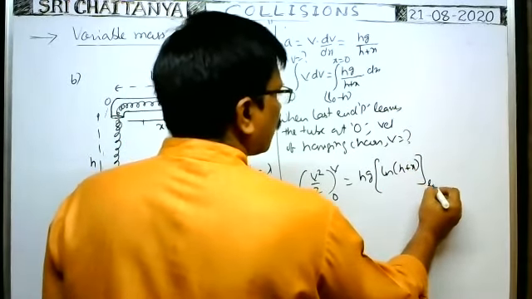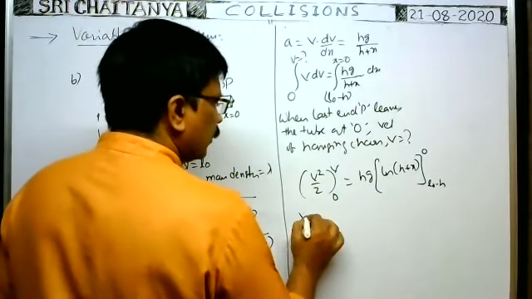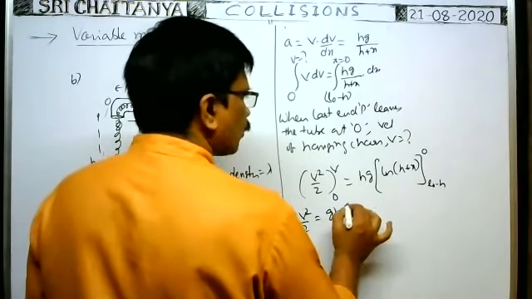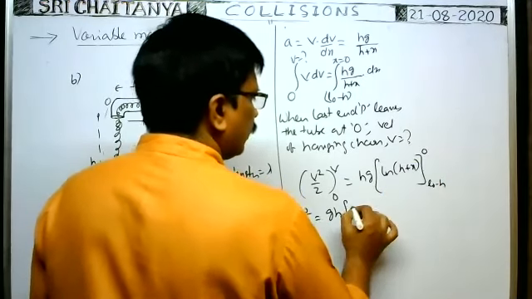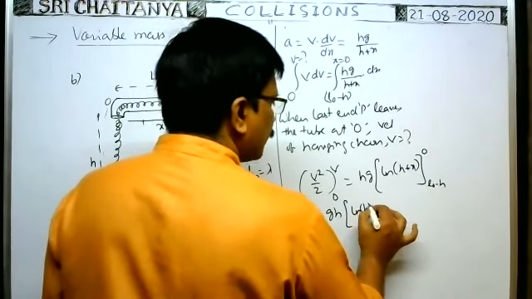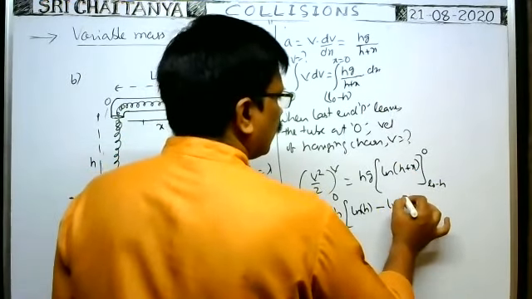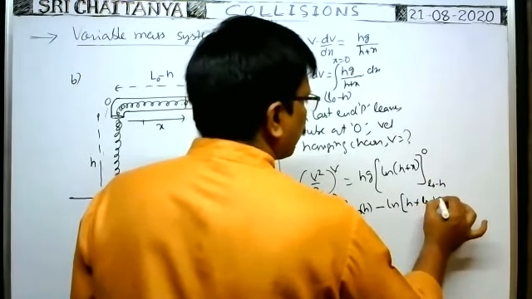Limits L0 minus h, here it is 0. So here even if you substitute the limits, you will get v square by 2 only. That is equal to g into h of, first the upper limit you substitute. Instead of x you substitute 0. Then you will get ln h. Minus, when you substitute the lower limit you put a minus sign, minus ln of h plus x means L0 minus h.